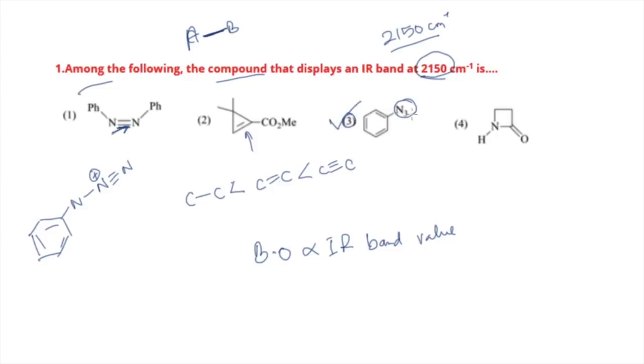So wherever you get this N3 kind of thing, their IR value will lie at more than 2000 centimeter inverse. Okay, it's quite a big value, and this is because this bond is very strong as compared to the other ones, right?